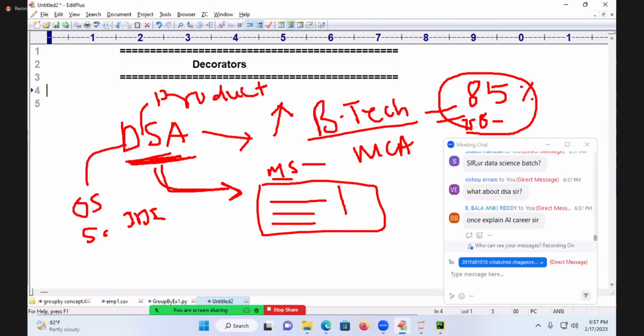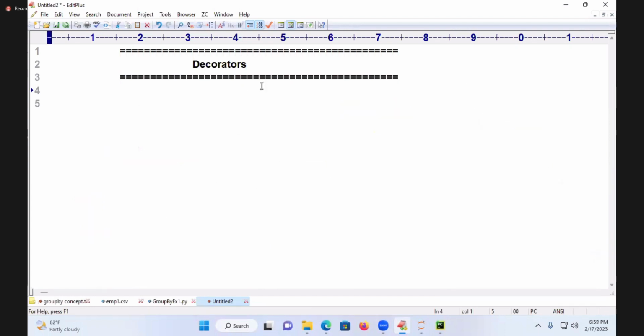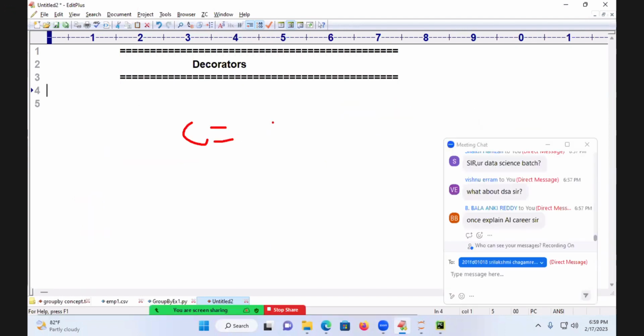The data structures that the people taught us in our colleges, that is not data structures. What is the stack, for example, if I ask you, what you will say? Last in, first out, you say. LIFO, you will say. What is LIFO? Last in, first out. They will say, okay, go. That is not stack. Stack real-time implementations, they will ask you. For example, C is equal to A plus B. This is called what? Infix. We call it an arithmetic expression.